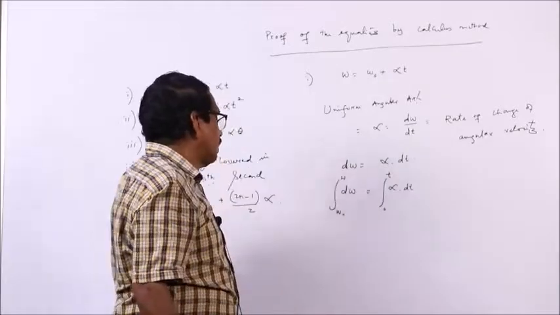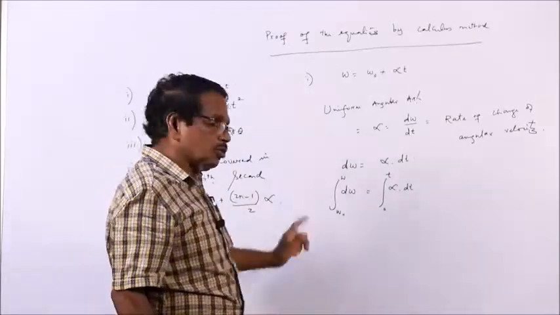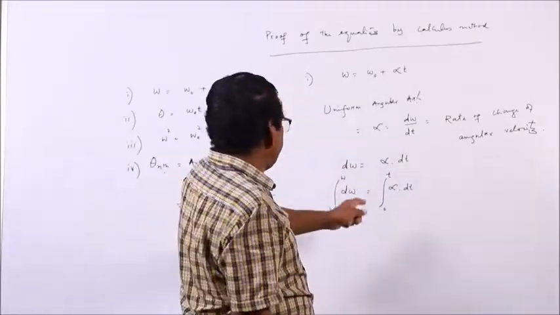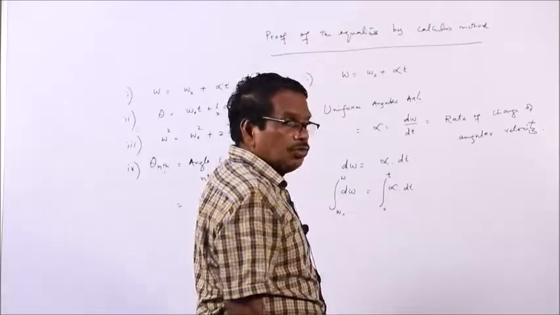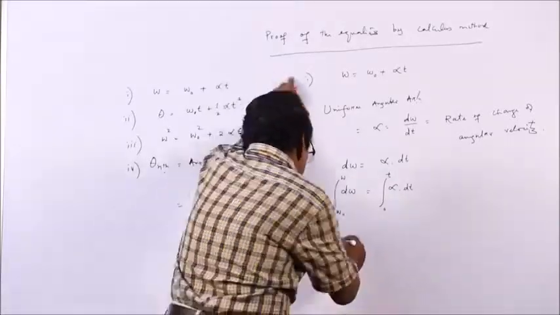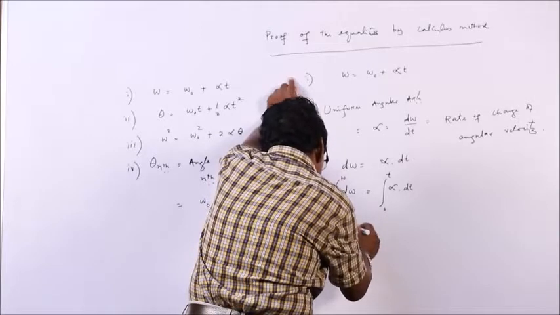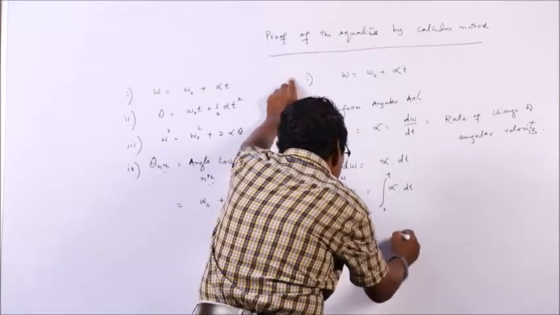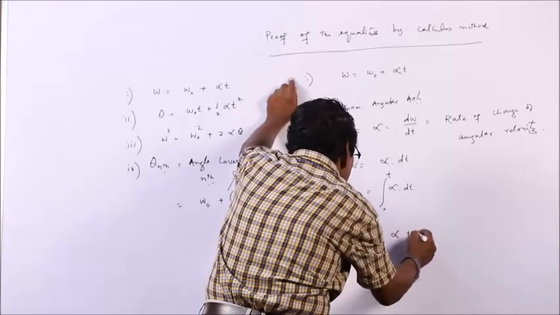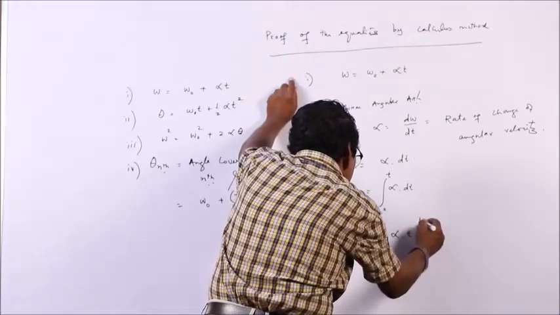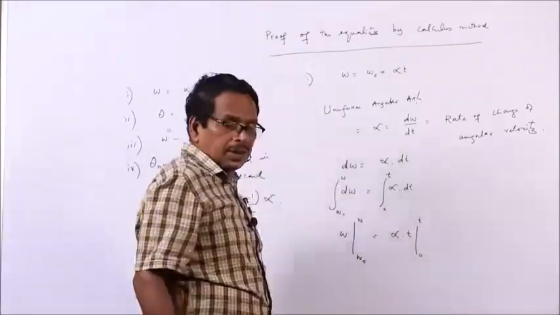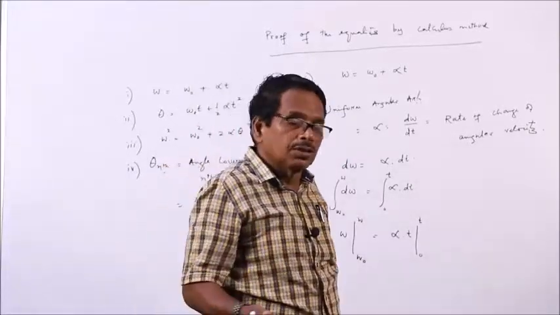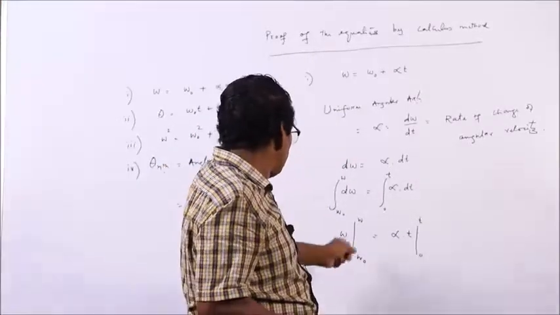When time t is equal to 0, angular velocity is omega 0. When time t is equal to t, angular velocity is omega. So, this will be the integration of d omega from omega 0 to omega, equal to the integration of alpha dt with t from 0 to t. That you will know in mathematics when you read integration in calculus.